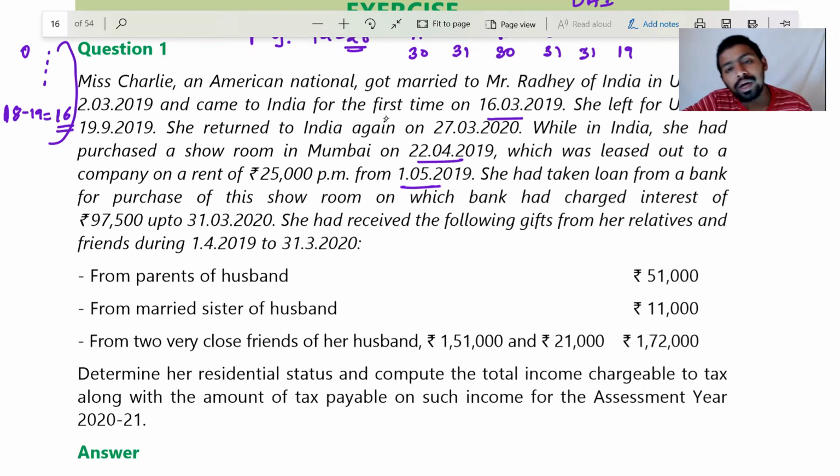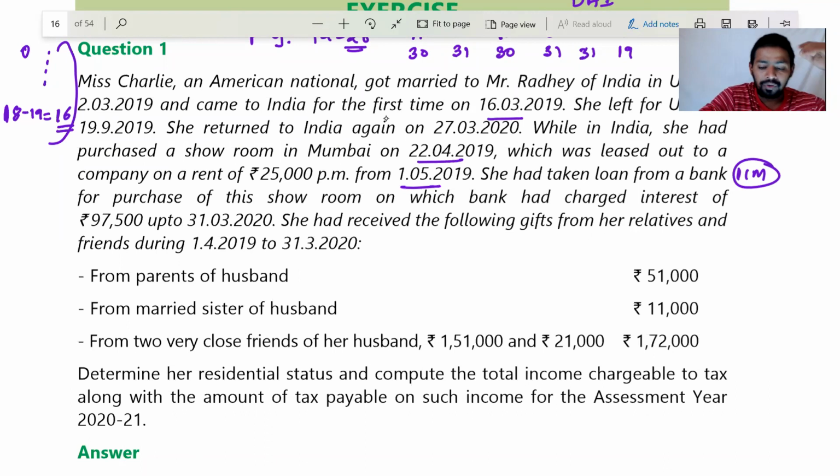She was not owner as on 1st April. What is the condition of charging house property income taxable in the hands of assessee? So the assessee should be owner. She became owner at the end of the month. So logically, you cannot make her pay tax from 1st April, and therefore only 11 months rent will be taxable. Only 11 months. But that is my GAV. Okay. 2,75,000 will be my GAV.